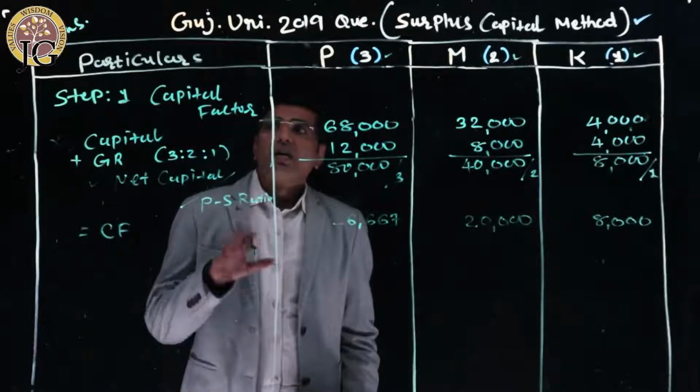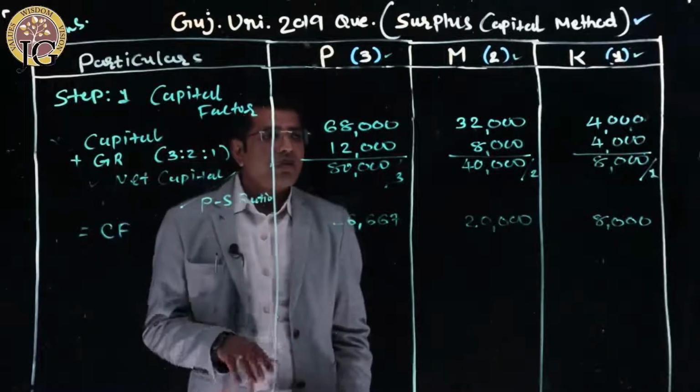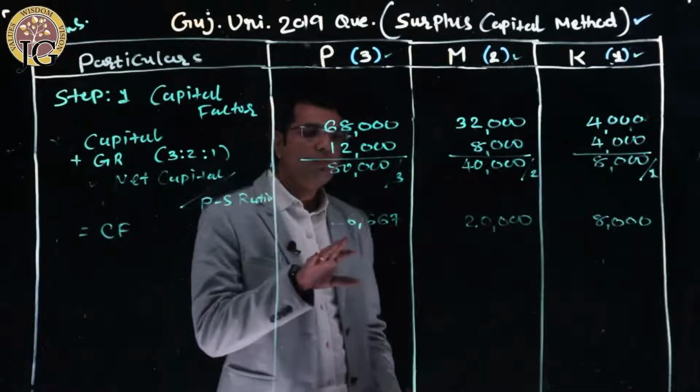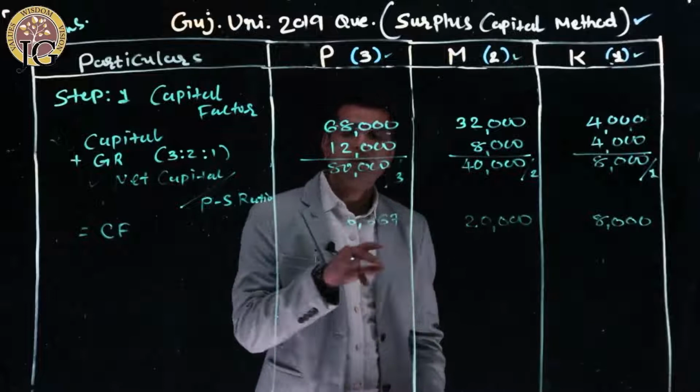Now, capital factor, step number 1, only gives us the information about which partner has a surplus capital.